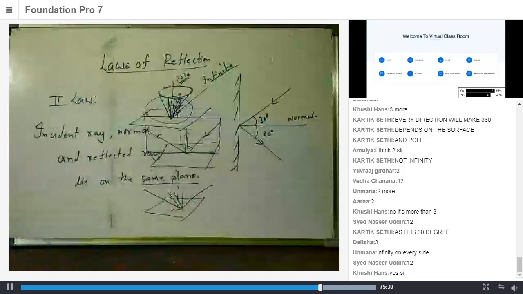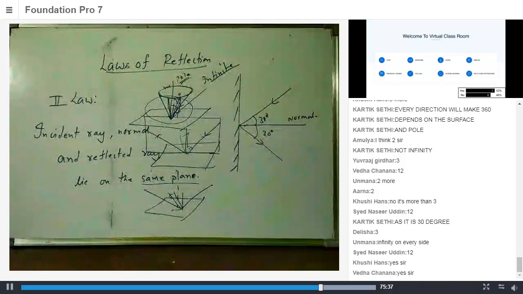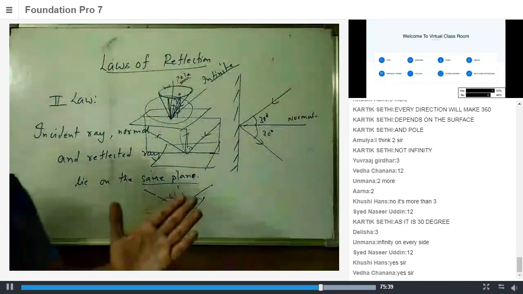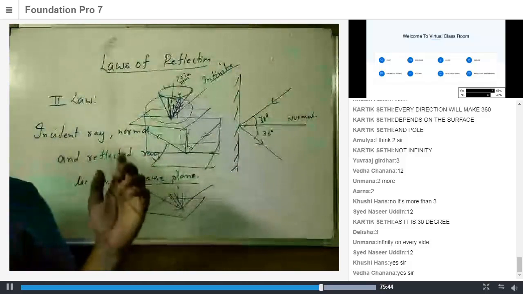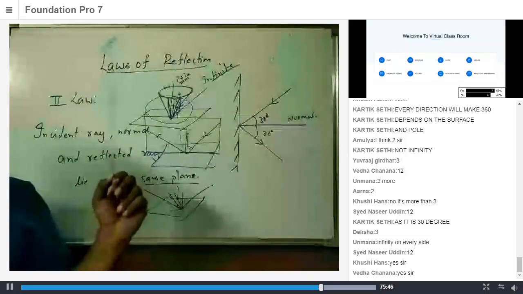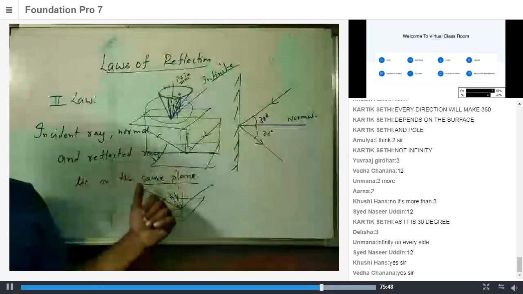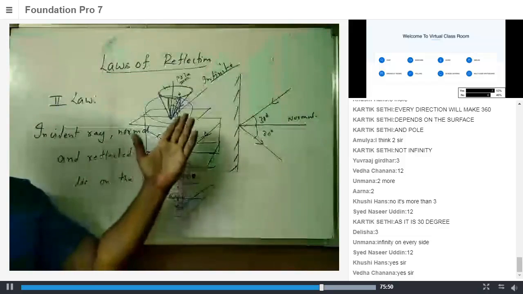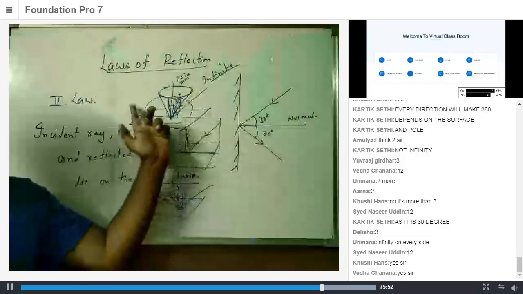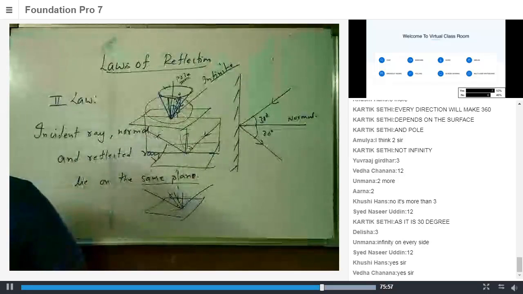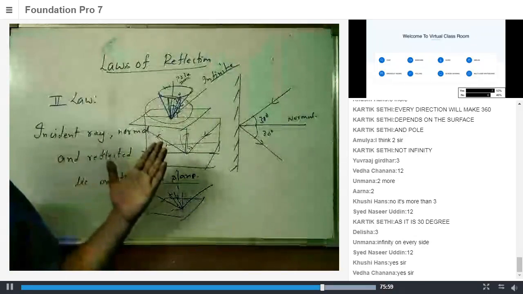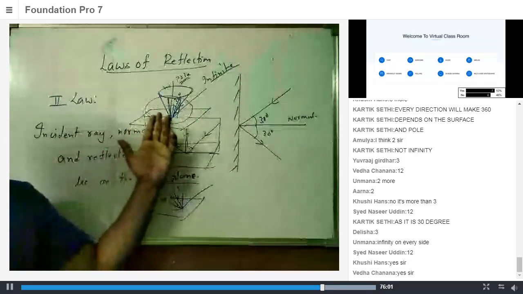Sir, can you explain again? Amulya, till where did you understand? Did you understand the first law, angle of incidence equal to angle of reflection? Yes, sir. Okay, and you also understood that I can have infinite lines making the same angle with the normal. So I cannot have all those infinite rays as reflected rays.